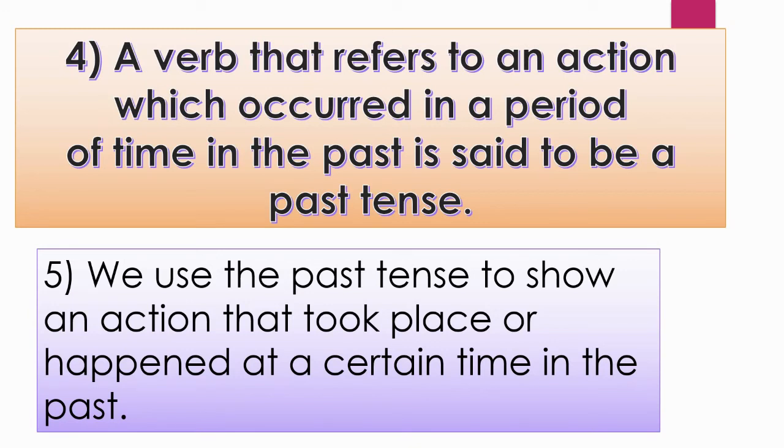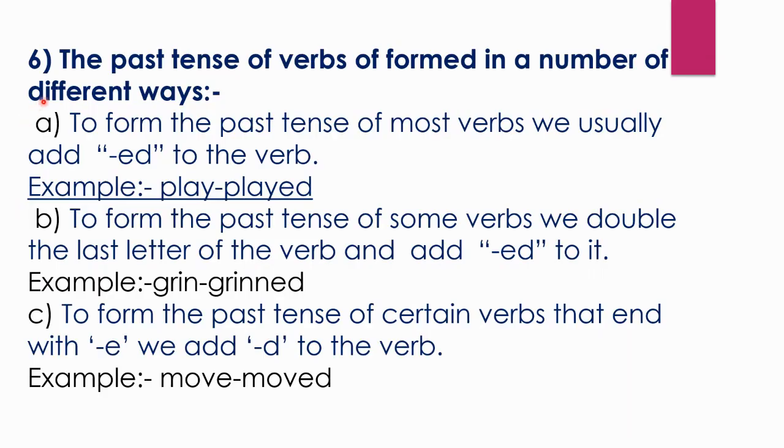We use the past tense to show an action that took place at a certain time in the past. Now, the past tense of verbs is formed in a number of different ways. First one, to form the past tense of most verbs, we usually add ed to the verb.